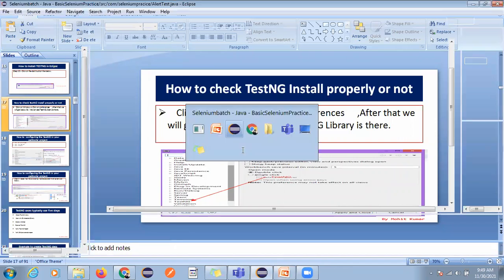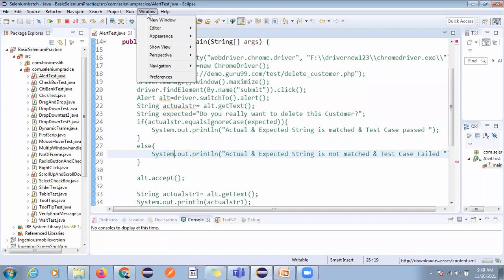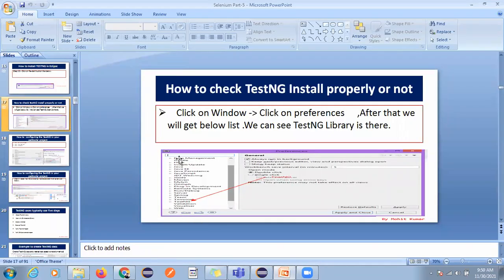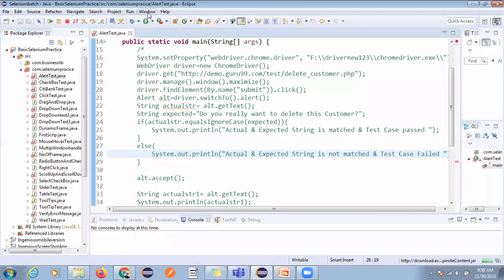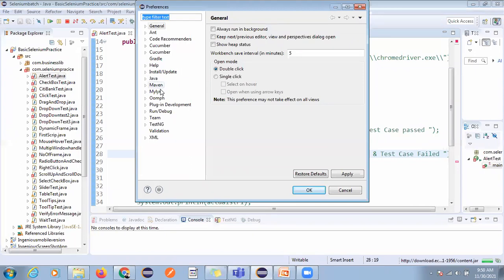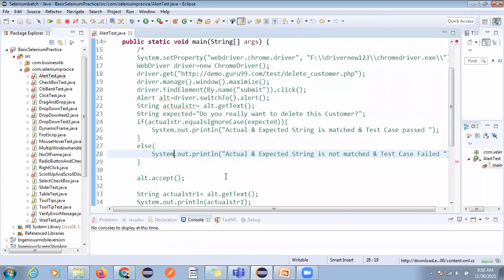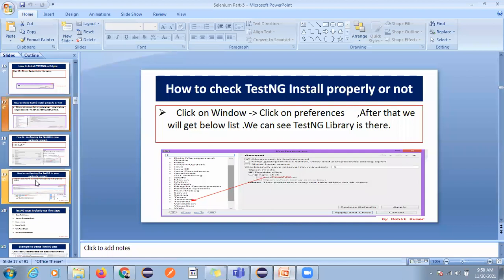Click on Window, then Preferences, and you can see the TestNG library. That means TestNG is already installed in your system. So this is your installation part.